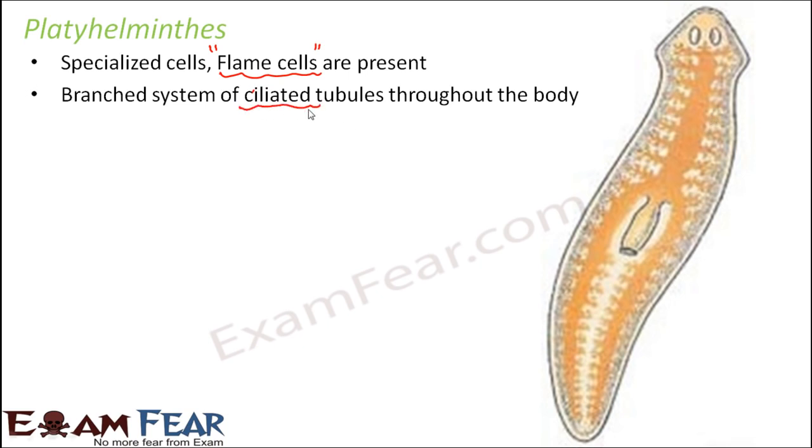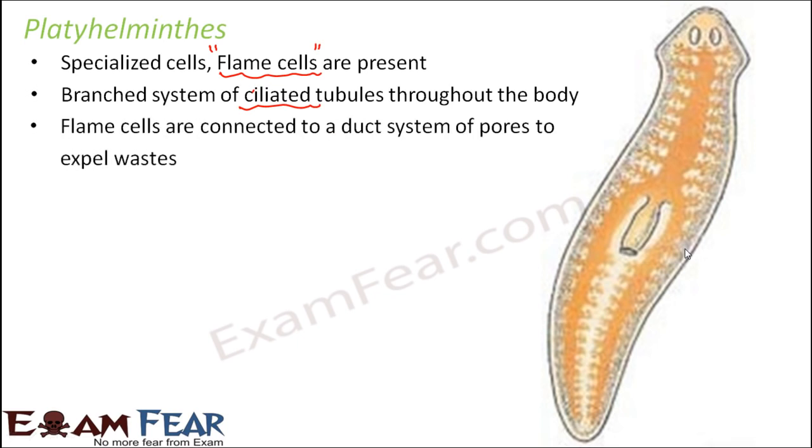Cilia are small hair-like structures. The beating of the cilia helps to make the fluid move along the tubular structure. Due to the presence of the cilia, the fluid tends to move, and this fluid contains the waste materials of the body. So the flame cells regulate the contents of the interstitial fluid directly. They are connected to a duct system of pores to expel the waste.